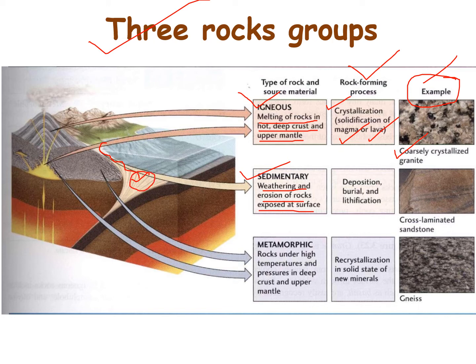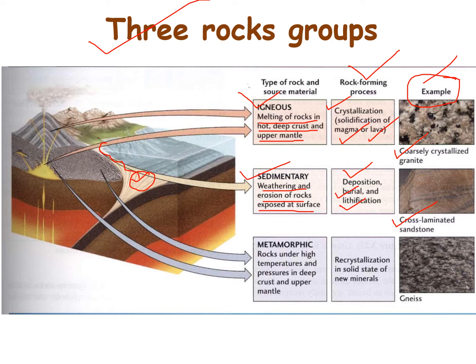The rock forming process is deposition, burial and lithification. Cross laminated sandstone is an example of this kind of rock.